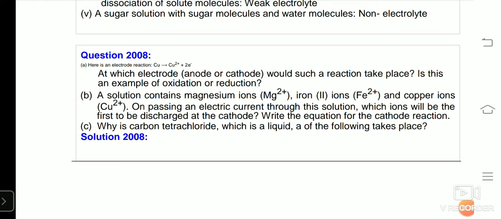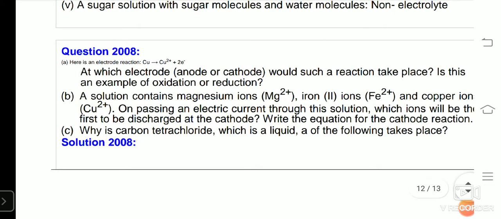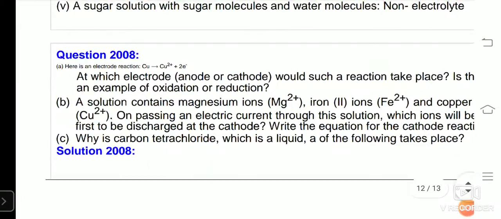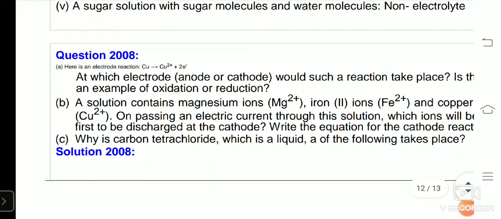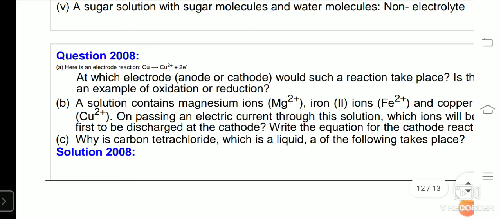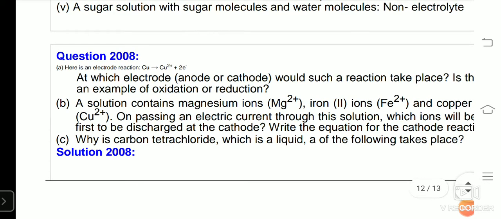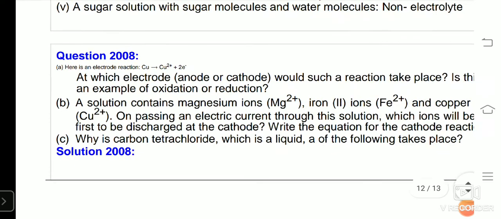Now, where does loss of electron take place? If you have learned the electrolysis of copper sulfate solution using copper electrodes, it will be at the anode. At the anode, copper metal loses 2 electrons and becomes copper ion, which dissolves in the electrolyte, that is copper sulfate. And from this electrolyte, it goes to the cathode, where the deposition of copper takes place by the gain of